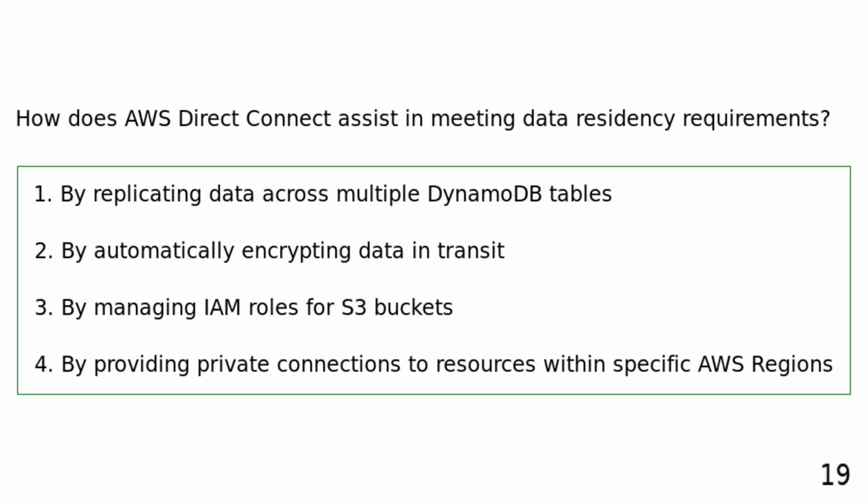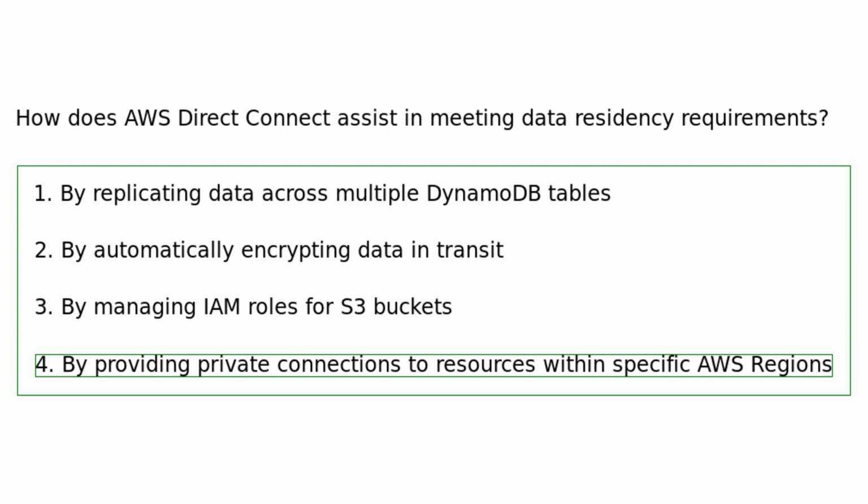By replicating data across multiple DynamoDB tables. By automatically encrypting data in transit. By managing IAM roles for S3 buckets. By providing private connections to resources within specific AWS regions.